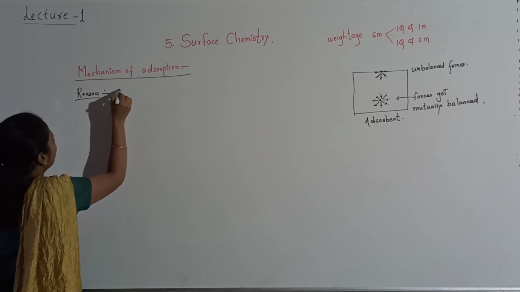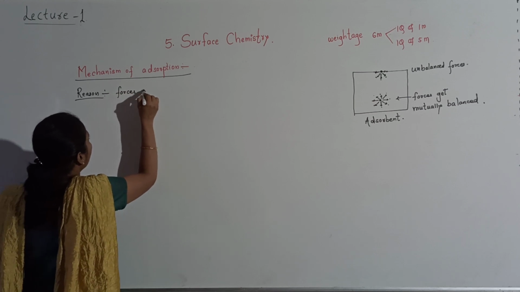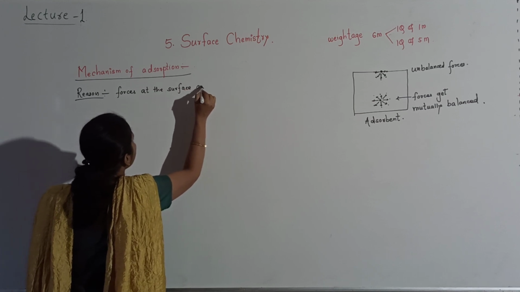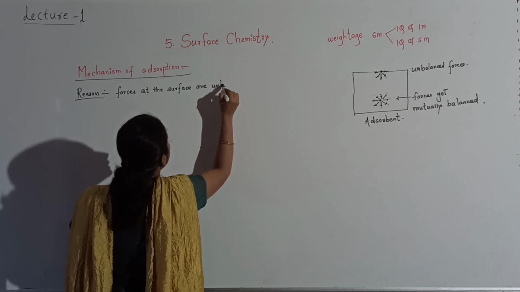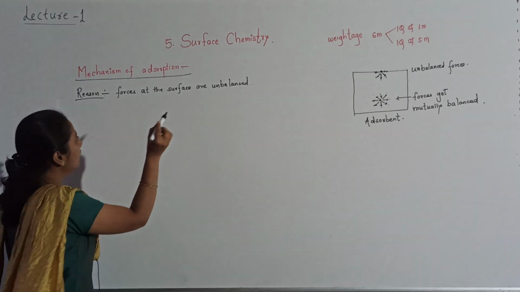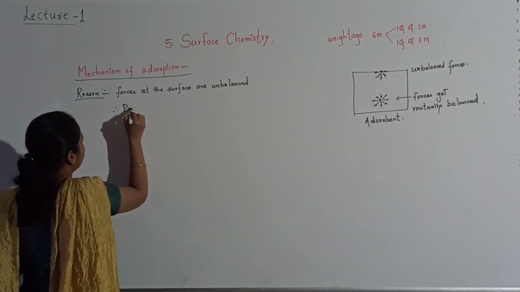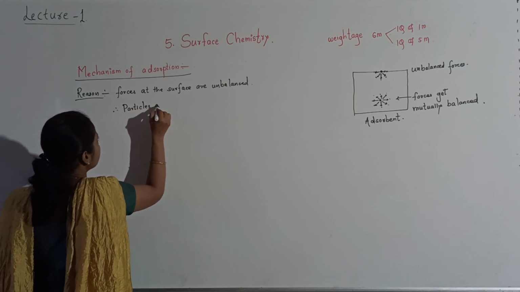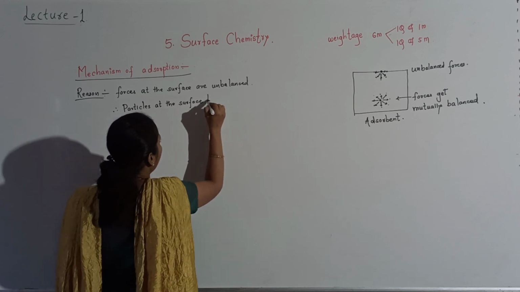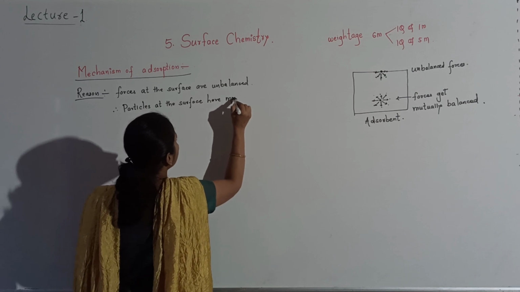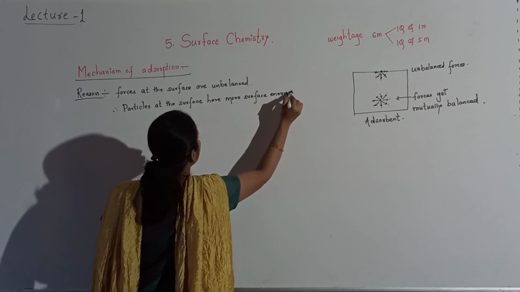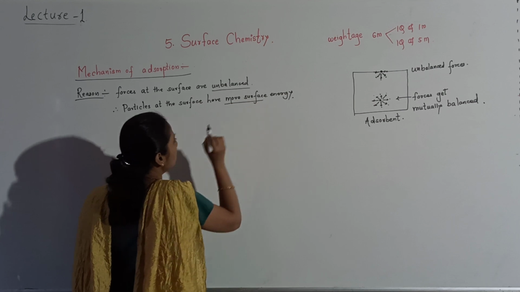Reason is forces at the surface are unbalanced. Therefore, particles at the surface have more surface energy. See students, due to unbalanced forces, particles are having more surface energy.